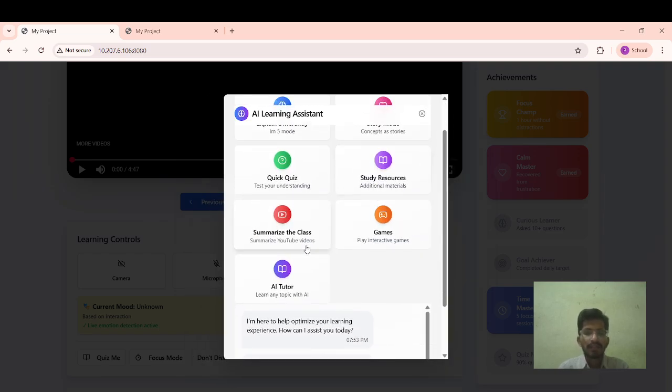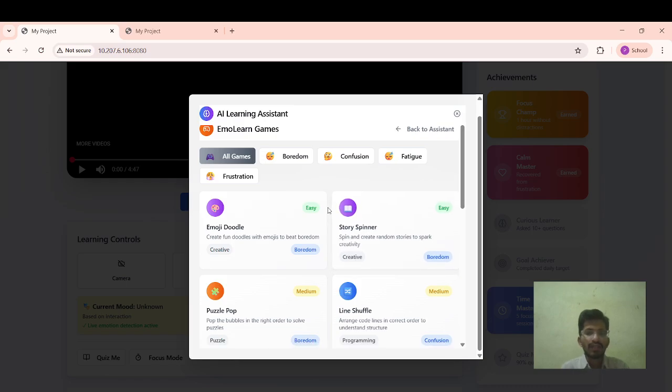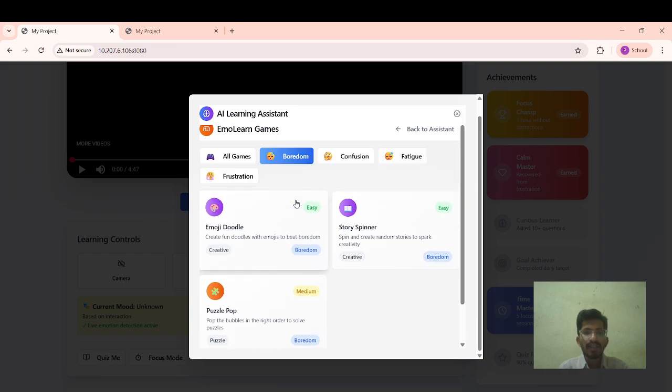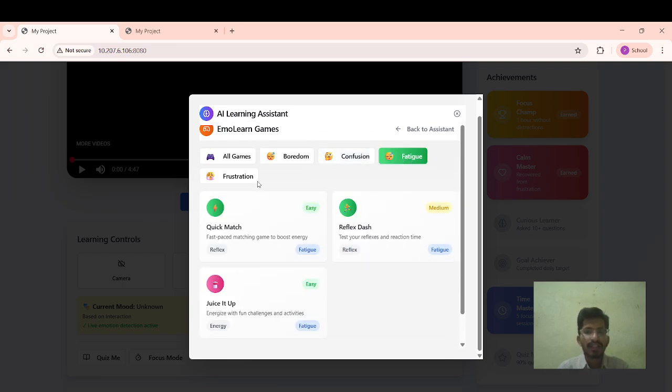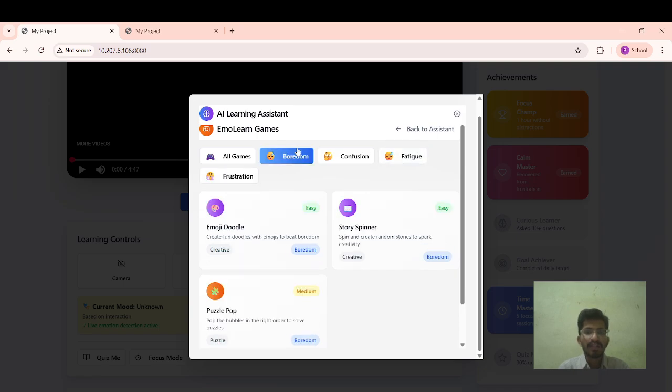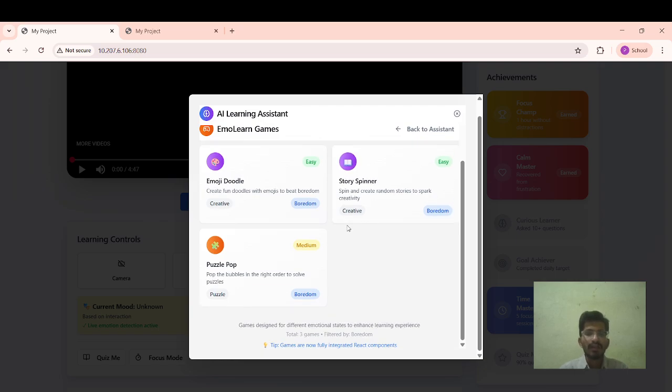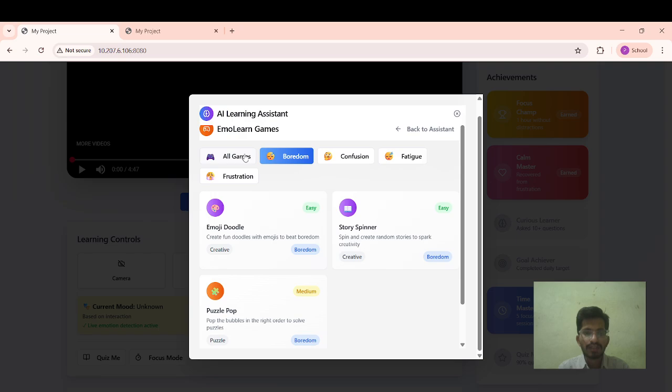And for example, if you have a game session, we generally planned these games based on the mood. For example, for boredom, we have planned this type of games, and for confusion, we plan this type of games, and for fatigue and frustration, we plan this type of games. These are generally not fixed games. We are going to be adaptive based on the project evaluation, and based on the scale of the project, we are going to add some of these features.